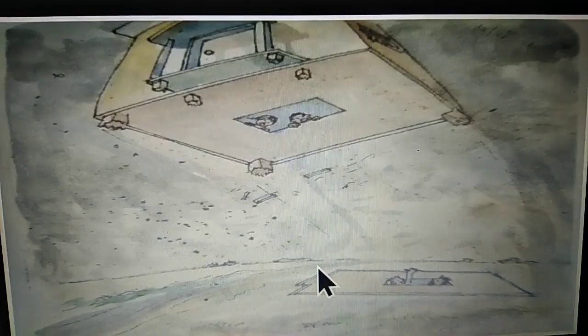Students, look at the picture on page number 93. Here you can see the cellar. Aunt Em and Uncle Henry, they are inside the cellar. Then, where are Dorothy and Toto? Yes, here they are. Before they reached the cellar, the cyclone came and lifted up their house.